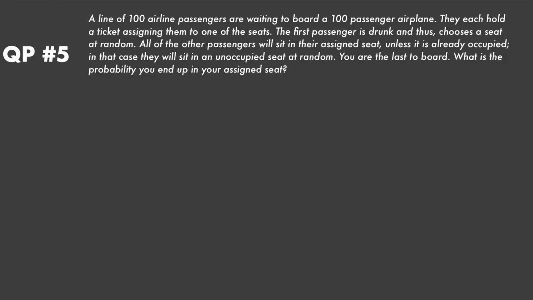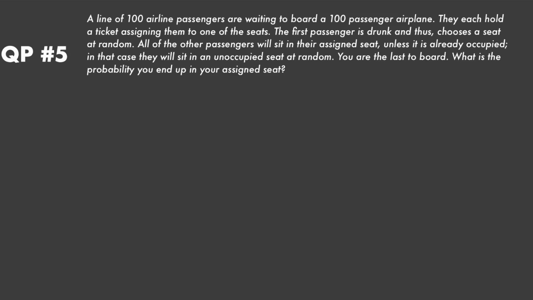Hello everyone, today let's take a look at Quantopus number 5, a classic symmetry question where we have 100 airline passengers waiting to board a 100-passenger airplane. Everyone holds a ticket assigning them to one of the seats, but the first passenger is drunk and chooses a seat at random. All the other passengers will sit in their assigned seat unless it's already occupied, and in that case they're going to sit in an unoccupied seat at random. You're the last person aboard. What is the probability you end up in your assigned seat?